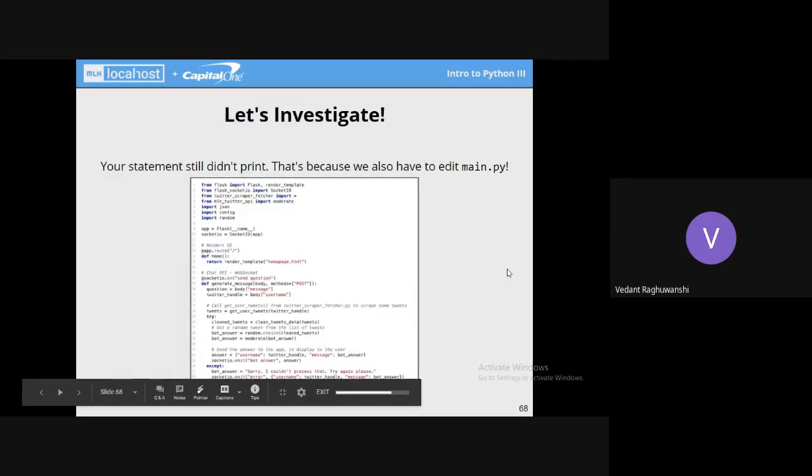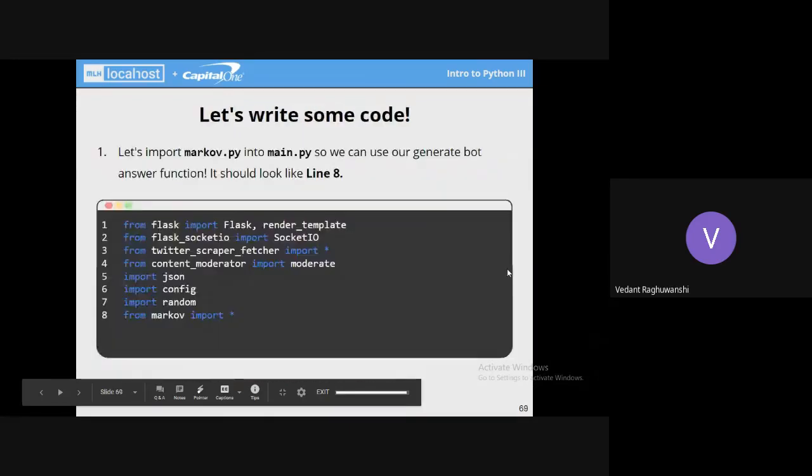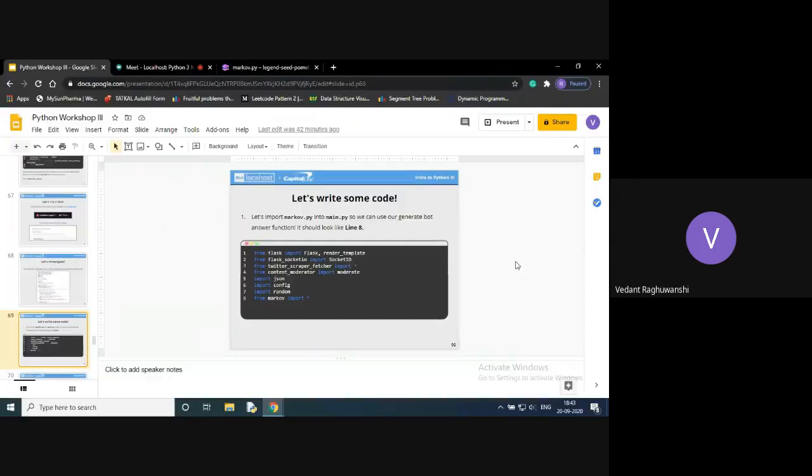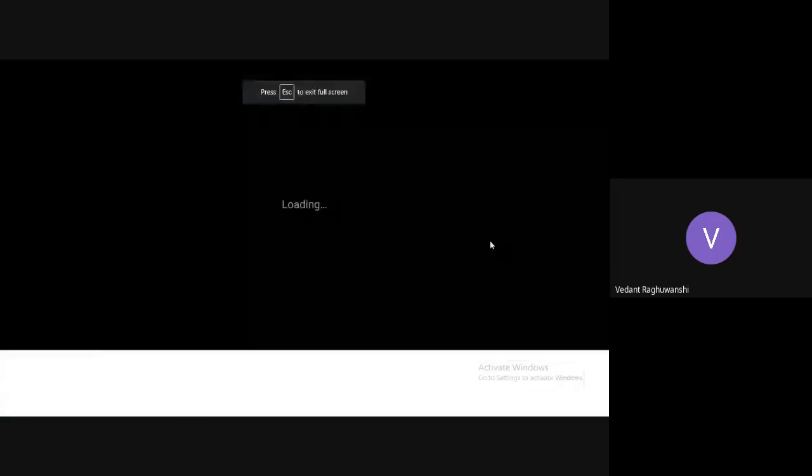So here is the debugging part again. So we'll just skip it and come to the main part. So okay, at this point of time we have completed our Markov function. Now we will be going to the main.py file and then calling this Markov from that point. So I have already done it for you. Let me first go through the slides and I'll show you my code.